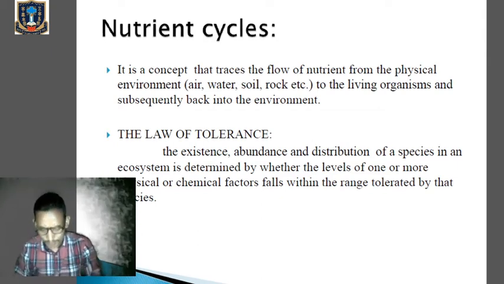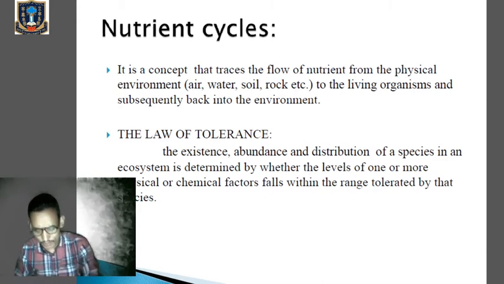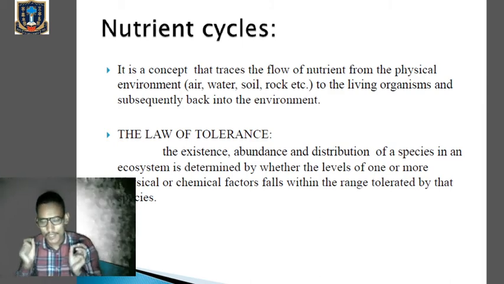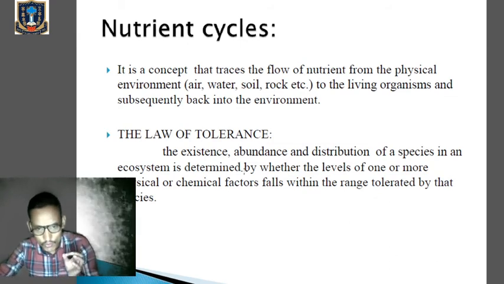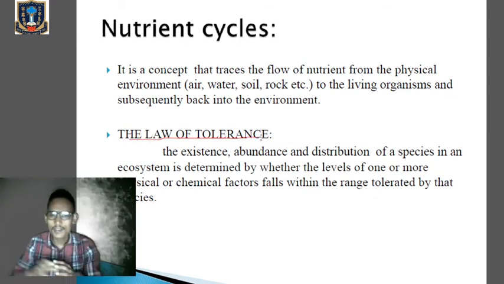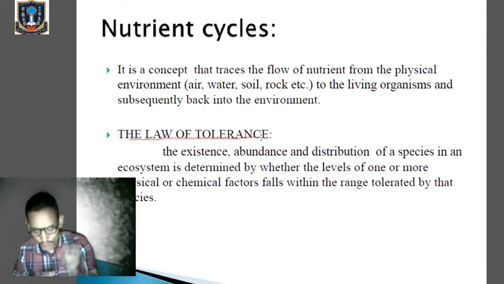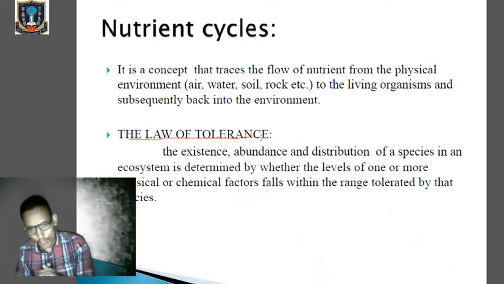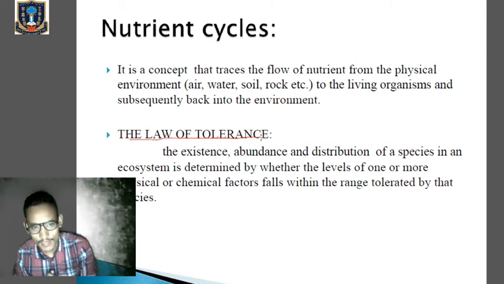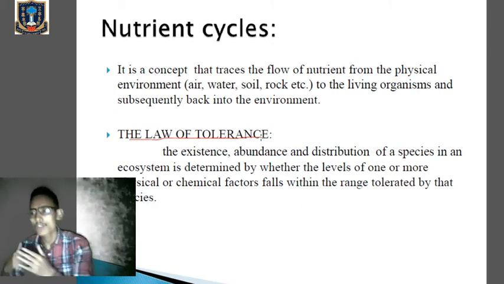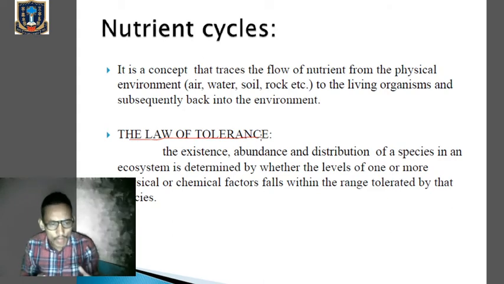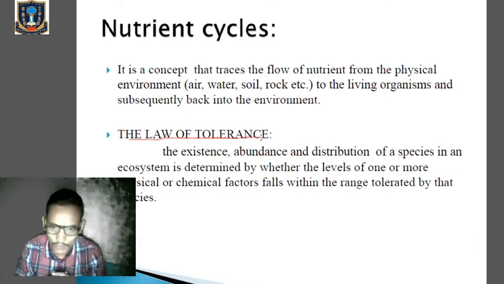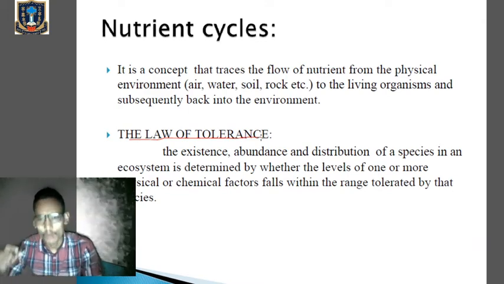But before that, remember the law of tolerance. What do you mean by the law of tolerance? It says that the existence, abundance, and distribution of a species is determined by the levels of one or more physical or chemical factors, which fall within the range tolerated by that species. That means the distribution, the occurrence, and the abundance of a species in a particular habitat, in a particular ecosystem, is under the control of physical or chemical factors which an organism can tolerate or resist.